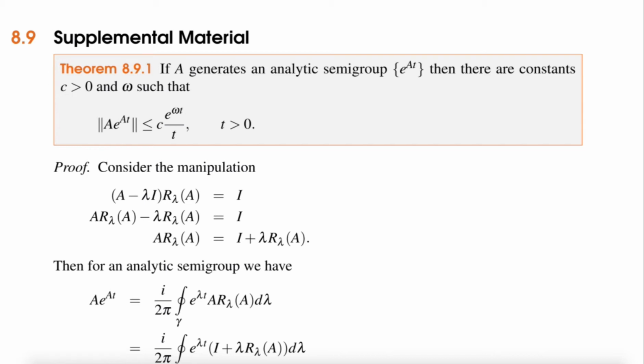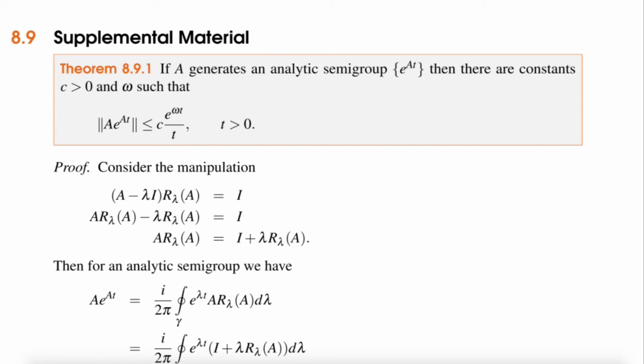And I thought maybe I just present the results and tell them what they mean, but not do the proofs in detail. The proofs are written out here in the manuscript, so you can see them anyways. But maybe I just take it easy for this lecture, talk about the theorems, and then at the end give you a good summary of the semigroup stuff. So here, the first result, theorem 8.9.1.